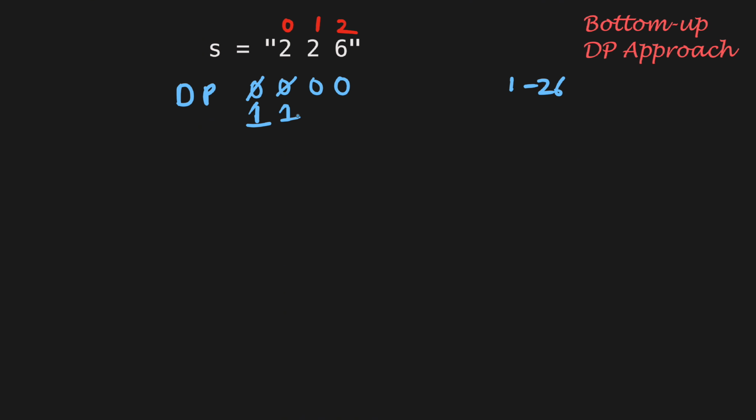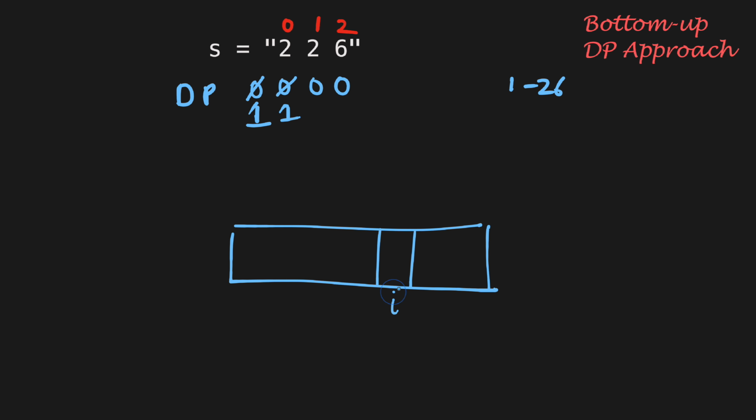Now after filling in the base cases, we will iterate through the DP table from i equal to 2 all the way up till n, where n is the length of the string. For example, here n is equal to 3, and calculate the result for each position in the remaining DP table. Now suppose we are calculating the answer for the ith position in the DP table, working in a bottom-up manner. By this point, the answers for all the indices up to i-1 would already be filled.